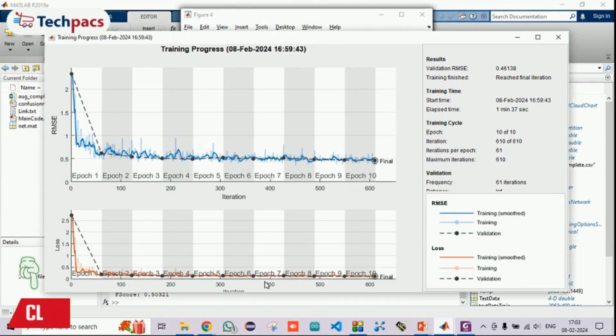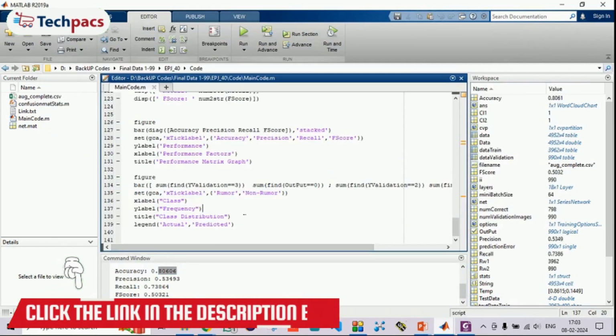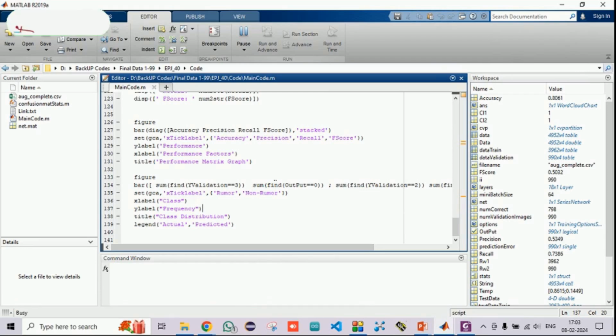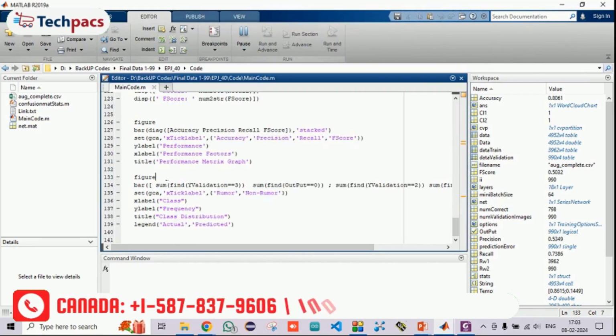Here we have achieved an accuracy of up to 80% only. So if I run it again, let's see if we get any higher accuracy with the system, because the learning rate and batch size change every time, which gives us chances of getting better results.